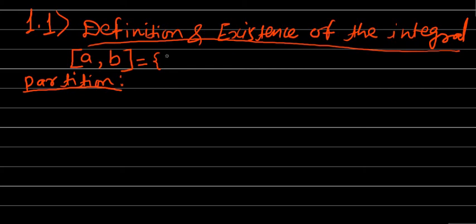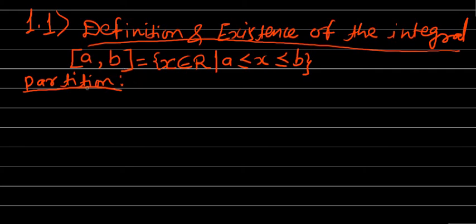We have already studied in the first year, as well as in the 11th and 12th standard mathematics, the definition of the closed interval. By the closed interval a to b, we mean the set of all real numbers x such that a is less than or equal to x is less than or equal to b. If we take the set of all real numbers which lie between a and b, including both endpoints a and b, then it is called the closed interval a to b.